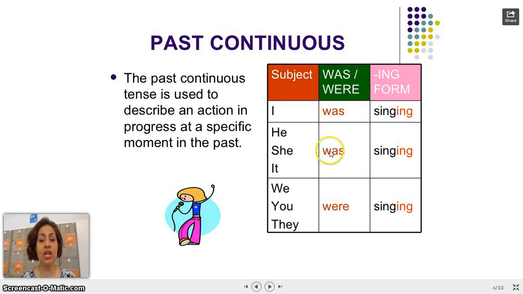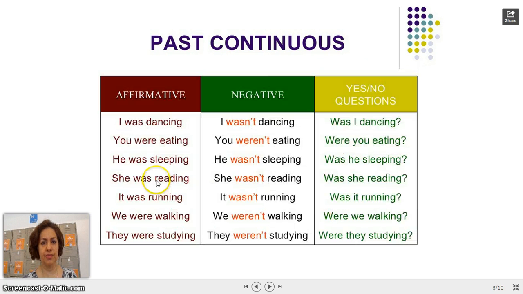But we're going to use another word. The auxiliary will change with the pronouns that are in plural. With we, you, and they, we're going to use were. We were singing, you were singing, and they were singing. Now, we're going to see how we can make negative sentences.